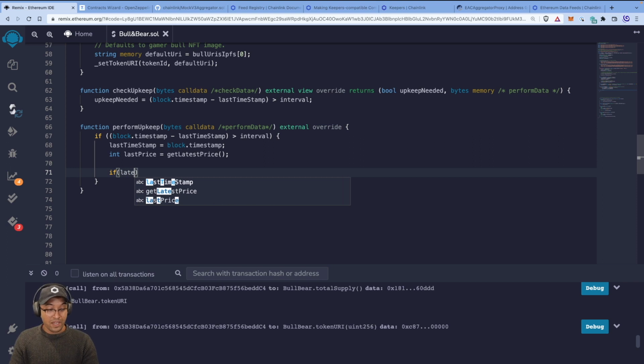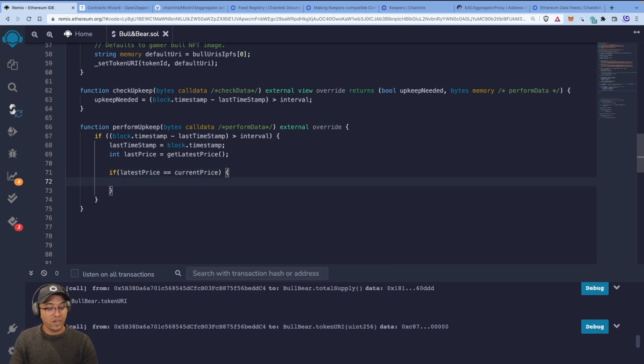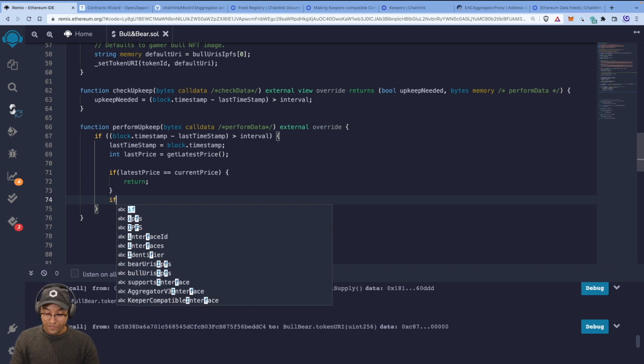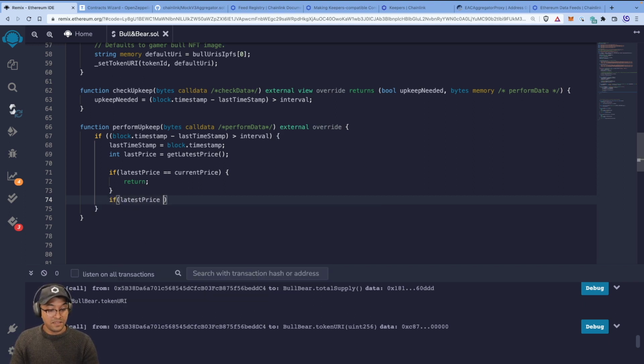And now we're going to do the logic, the dynamic bit. If the latest price that we just got is equal to the current price that we stored in the state of the contract, we don't really need to do anything. So let's just return. Let's not waste any compute on that, because the market hasn't changed at all. However, if the latest price is less than the current price, then we need to do some things. This is going to be a bear market, or a bear trend. So we're going to say, okay, update all tokens. Why don't we call it that? updateAllTokenURIs.